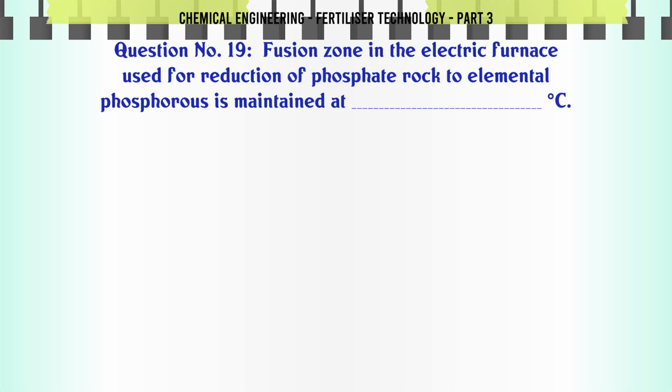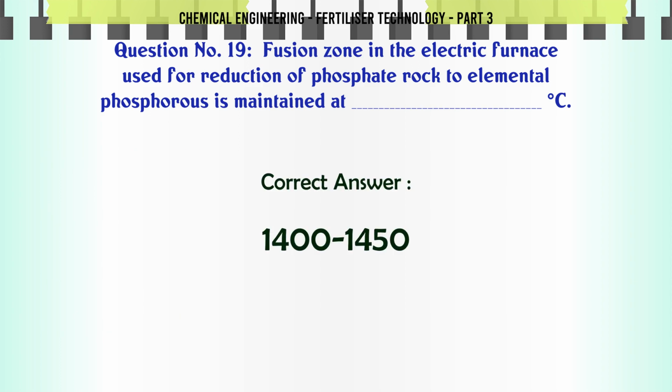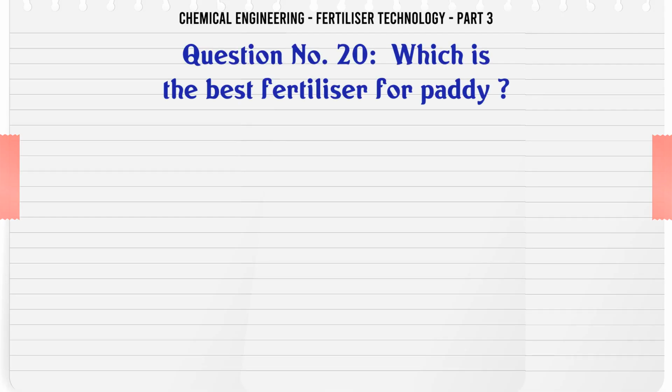Fusion zone in the electric furnace used for reduction of phosphate rock to elemental phosphorus is maintained at what temperature in degrees C? A. 250-300, B. 500-750, C. 950-1050, D. 1400-1450. The correct answer is 1400-1450.